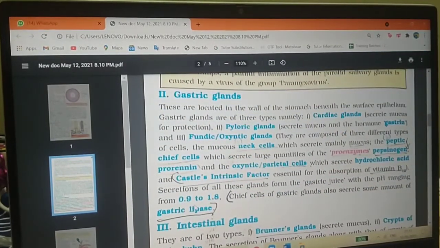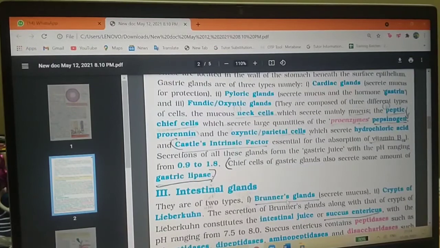Secretions of all these glands mix and form the gastric juice. Their pH will be 0.9 to 1.8. The chief cells of the gastric glands also secrete some amounts of gastric lipase. Here the chief or peptic cells secrete the gastric lipase enzyme. And next